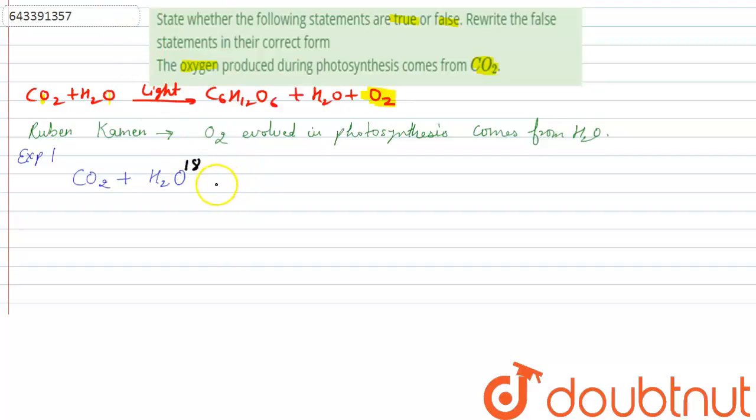Now in the presence of light and chlorophyll, photosynthesis will take place and the products formed will be carbohydrate, water and oxygen. And what they found was that the heavy isotope was evolved in the oxygen.